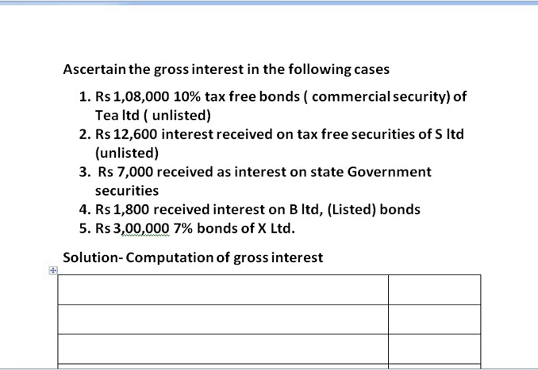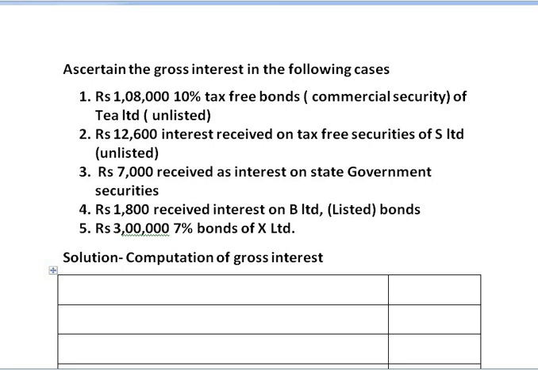Second, rupees 12,600 interest received on tax free securities of S Limited which are unlisted. Third, rupees 7,000 received as interest on state government securities. Fourth, rupees 1,800 received as interest on B Limited which are listed bonds. And fifth, rupees 3 lakh 7% bonds of X Limited.